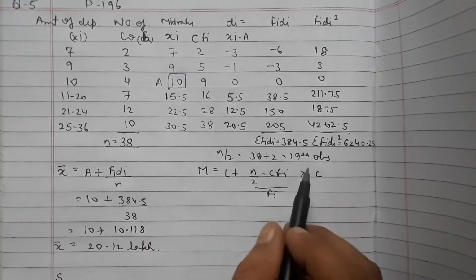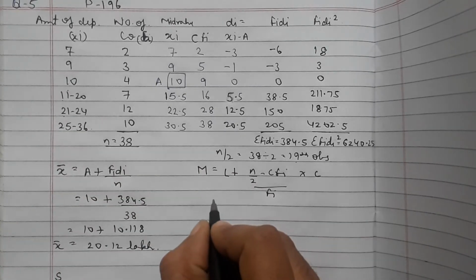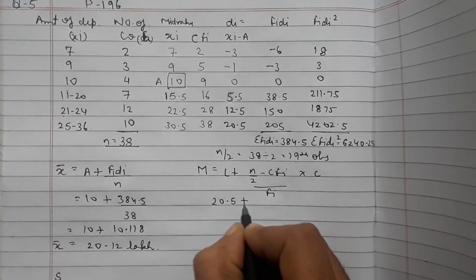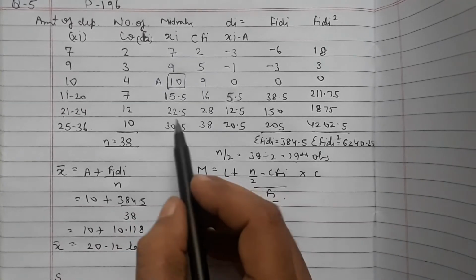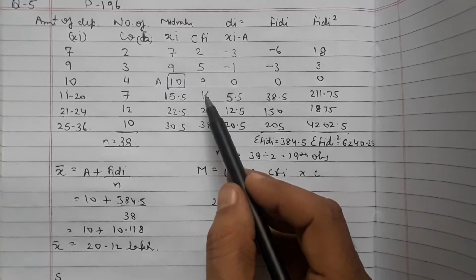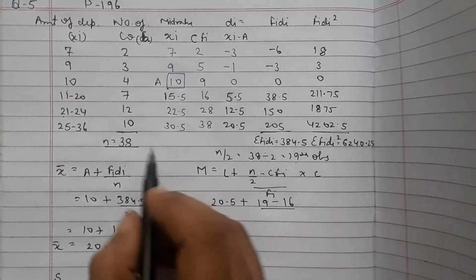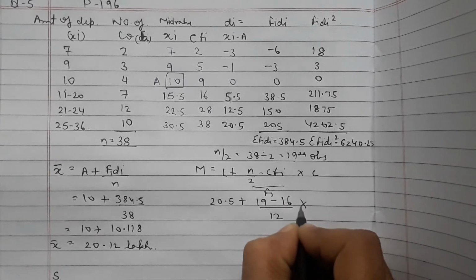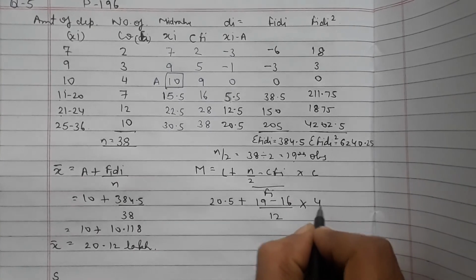So L is 20.5, plus n by 2, which we have taken as 19, minus CF, the cumulative frequency above this class, which is 16, and f, the frequency of this class, which is 12, into C, the class width of 21 to 24, that is 4.